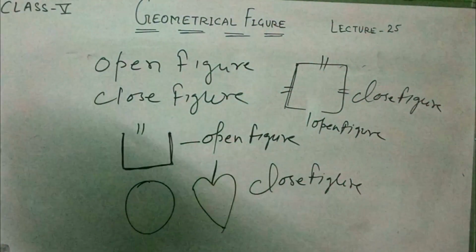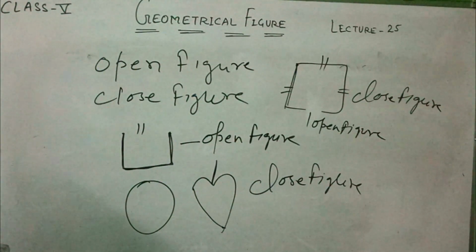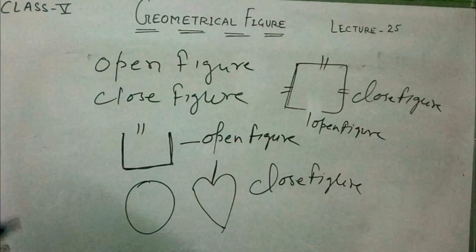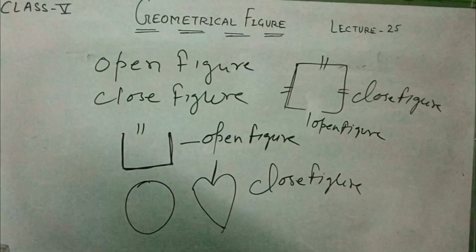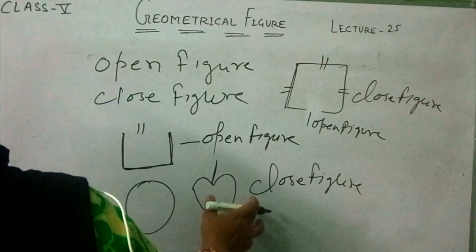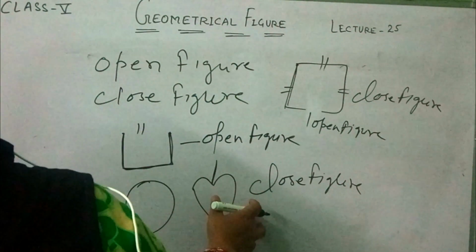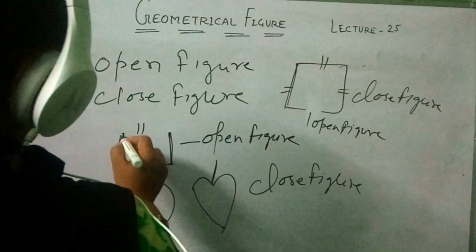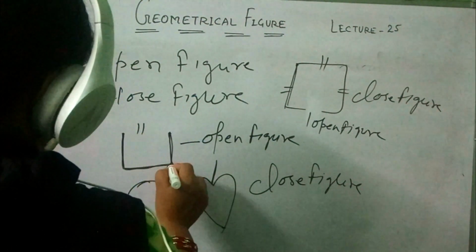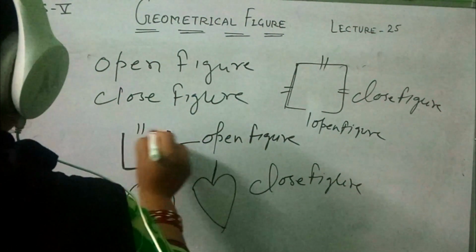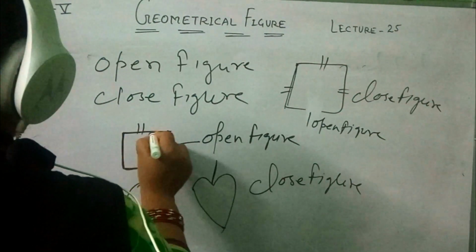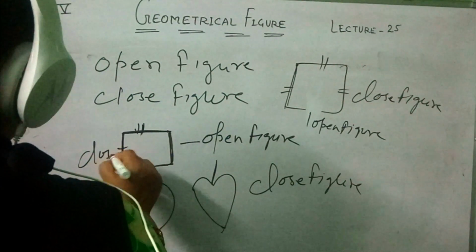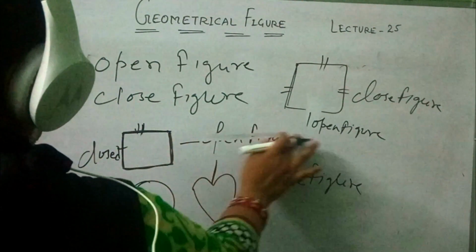To sketch a closed figure, one has to meet both the starting point and the ending point. From where we start, the ending point must meet the starting point, then it will be an example of a closed figure.